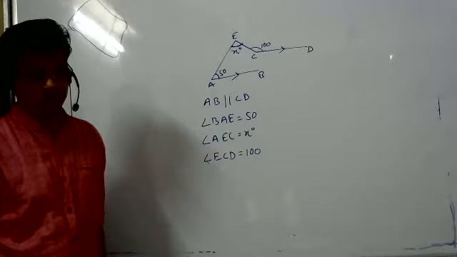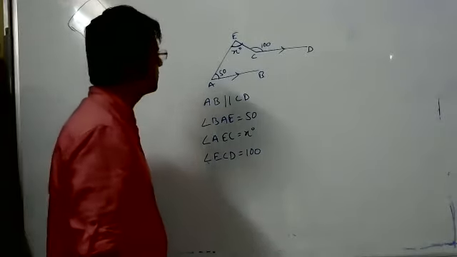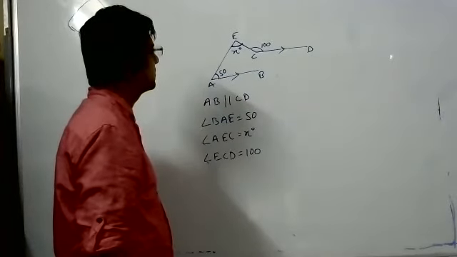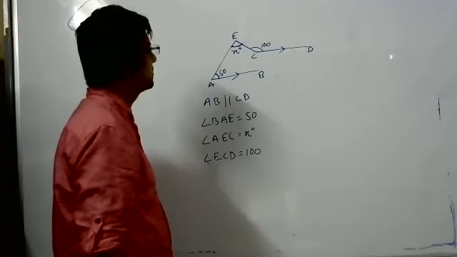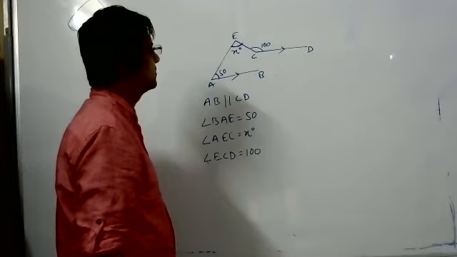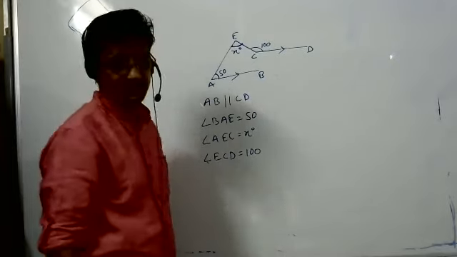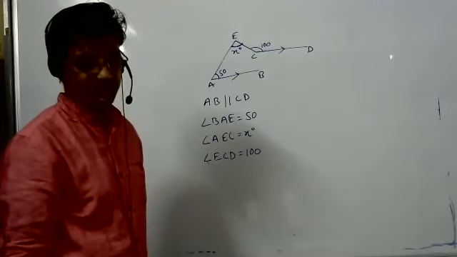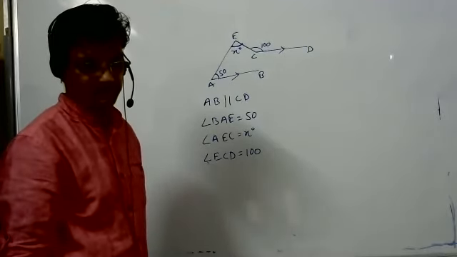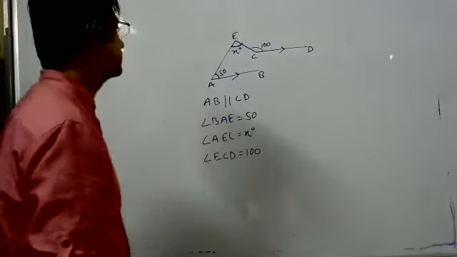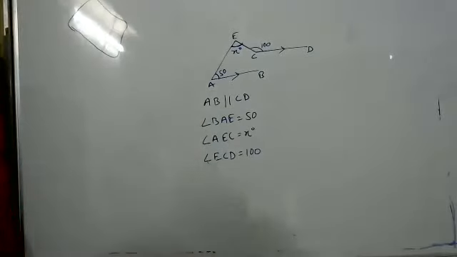So 100, E and C. E and C. Okay. X is equal to 100 because alternate. No. Samruddha. Just tell me.